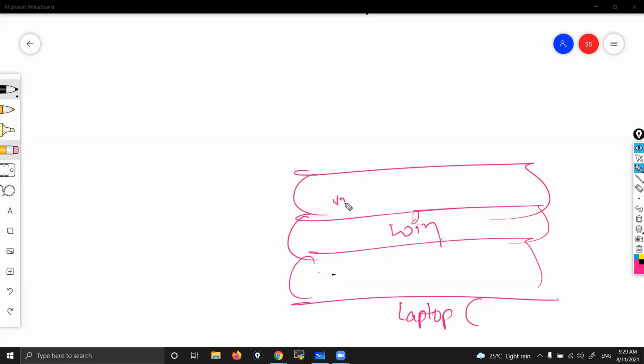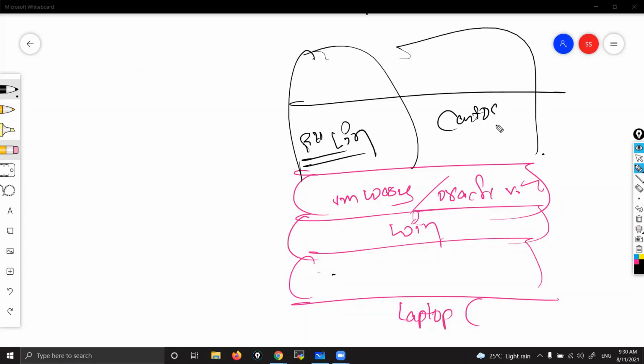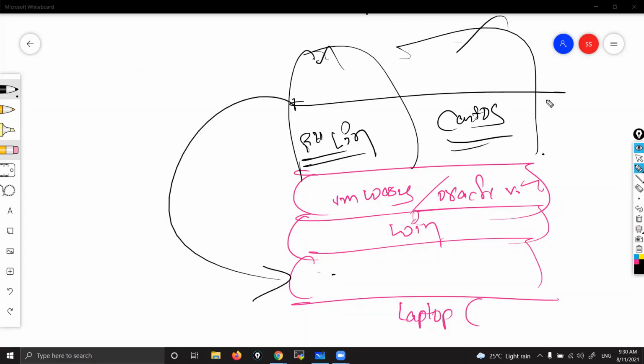For laptops, we used to have VMware or Oracle VirtualBox. You might have heard of Oracle VirtualBox. These virtualization software allow your machine to convert into multiple virtual machines. Then we used to create virtual machines. Here I want Linux OS, Red Hat Linux. Here I want CentOS. I can use these two machines, and they consume RAM and hard disk from the base machine only. So I'm having Windows, but I want to practice Linux, Red Hat and CentOS. Then we used to launch like this earlier.